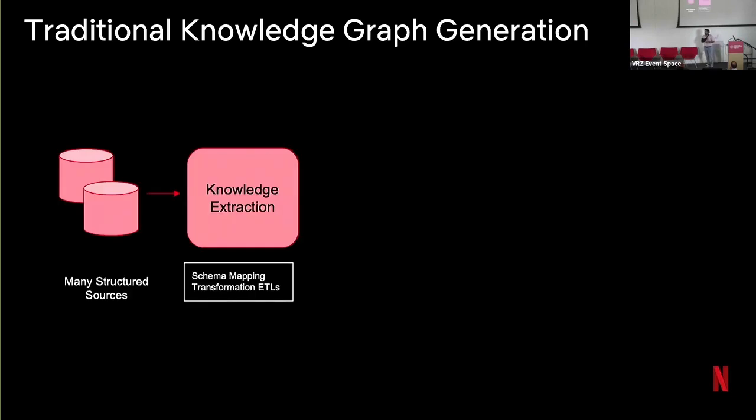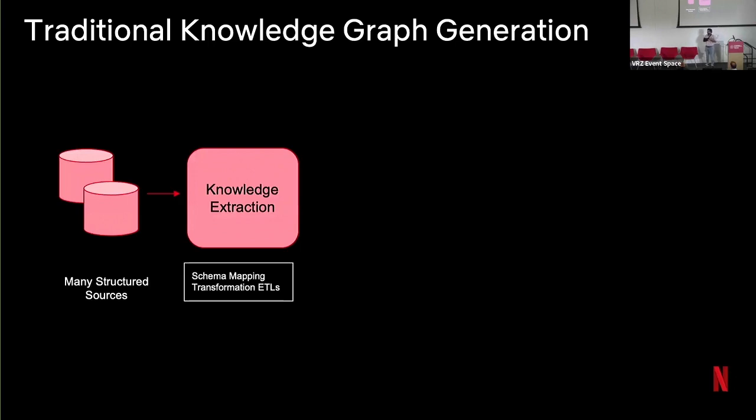Now, let's quickly look at how we were generating this knowledge graph traditionally. The knowledge extraction would take place from many structured data sources. These structured data sources would then be mapped to our own internally defined graph schema, where it would include a lot of traditional transformation ETLs, where we create these graph entities and relationships.